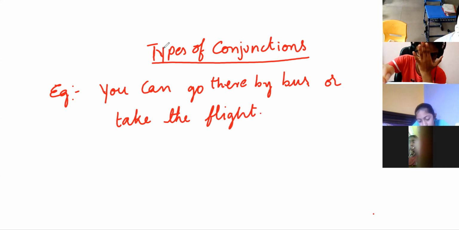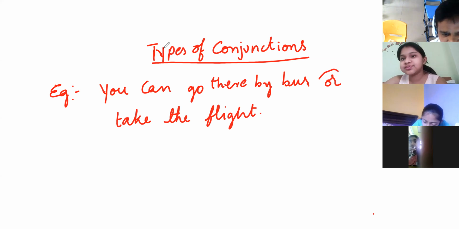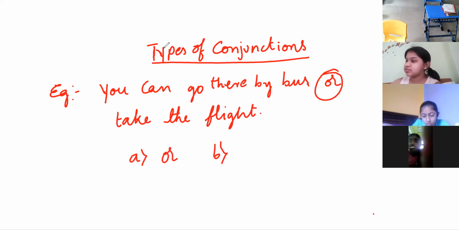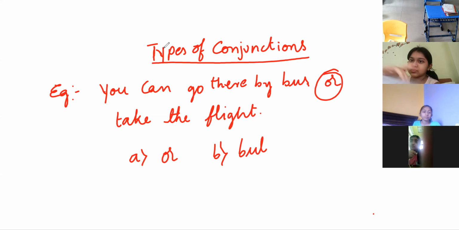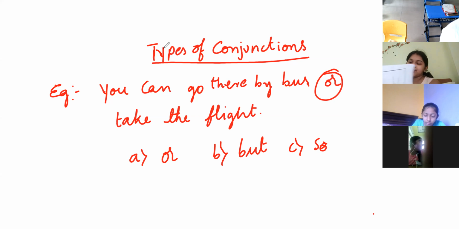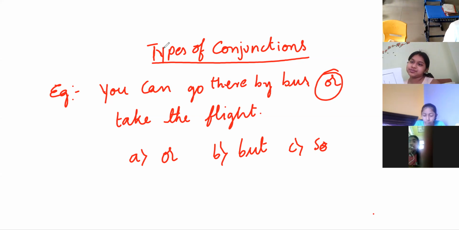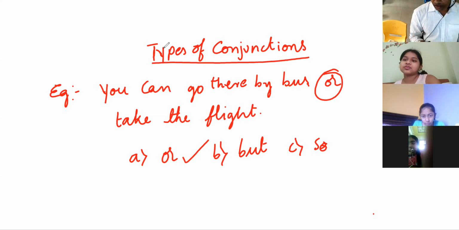Where is the coordinating conjunction? Or. So in the examination, we will twist it like this: A, or; B, but; C, so; D, none. What is the right answer? Or. Or is the right answer. So it is very easy for you to recognize.